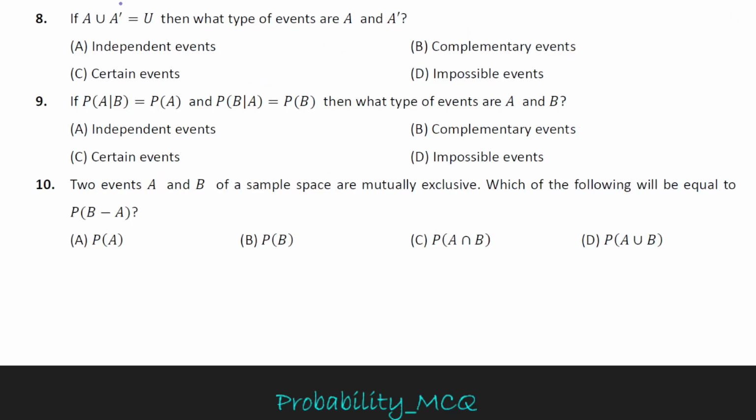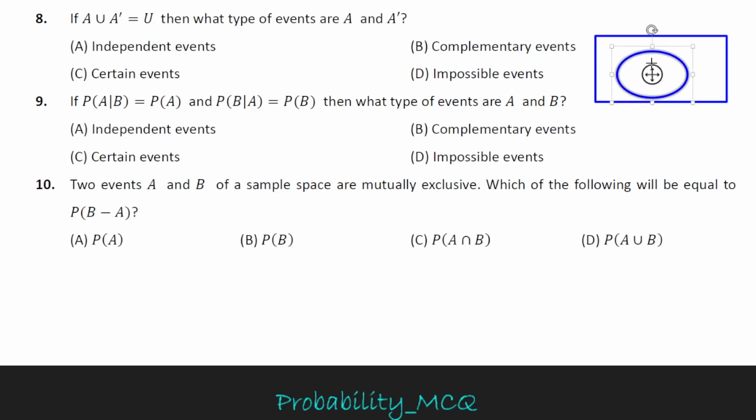MCQ 8. If P of A union A prime, then what type of events are A and A prime? See, for example, let me draw a sample space. It is a sample space in which A and B are two events. If this is event A, this is event A.